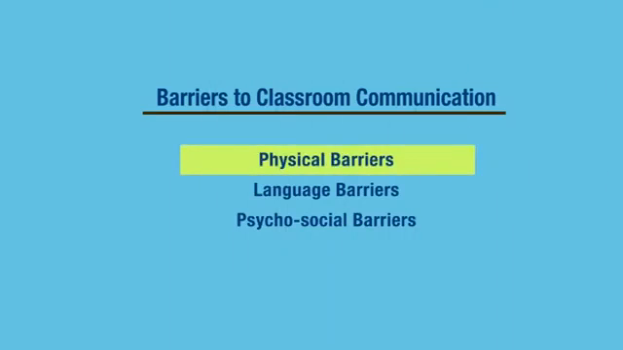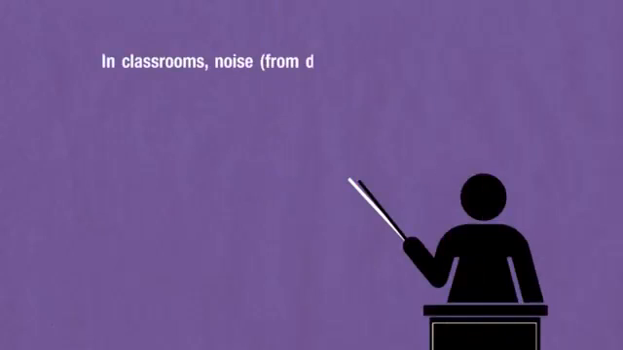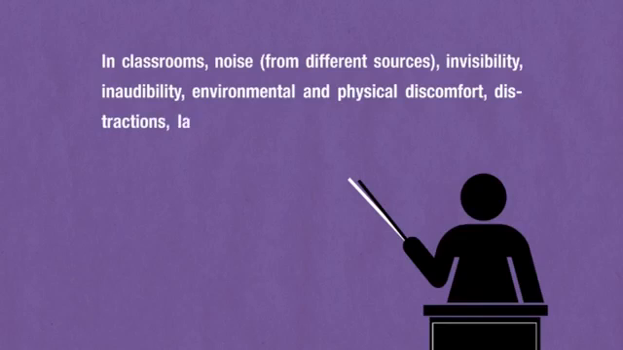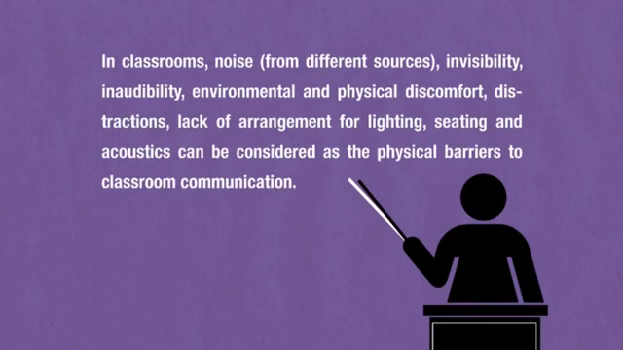First, physical barriers. Classroom is a place of learning where a teacher achieves his or her objectives effectively if interaction with students is done successfully in a physically comforting environment. In classrooms, noise from different sources, invisibility, inaudibility, environmental and physical discomfort, distractions, lack of arrangement for lighting, seating, and acoustics can be considered as the physical barriers to classroom communication.